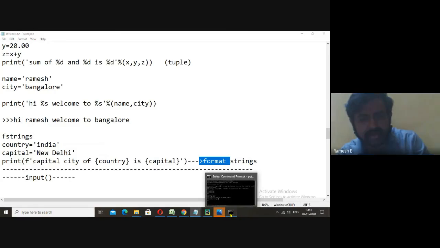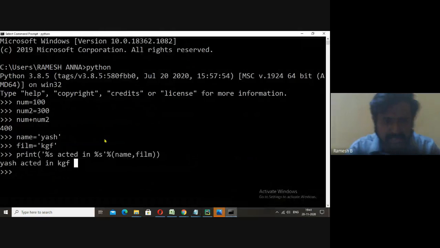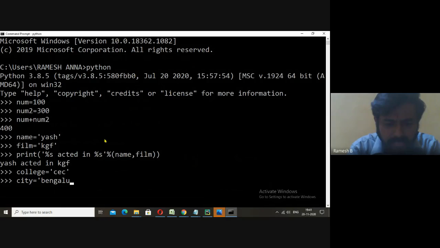I'll take one more example. College is equal to CEC, and city is equal to Bengaluru. Now I'll write print. This time it is an f string.